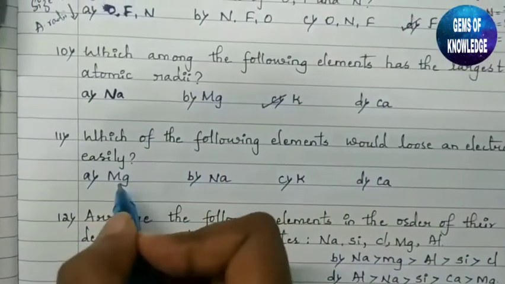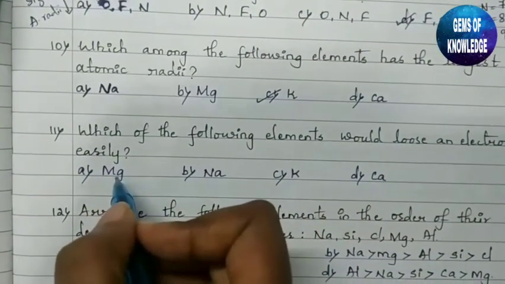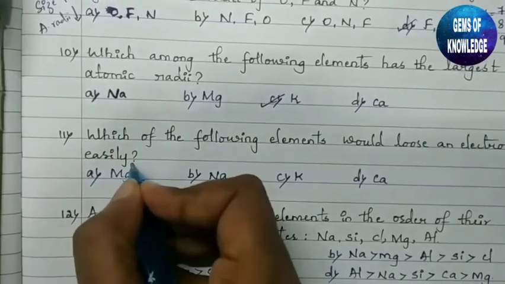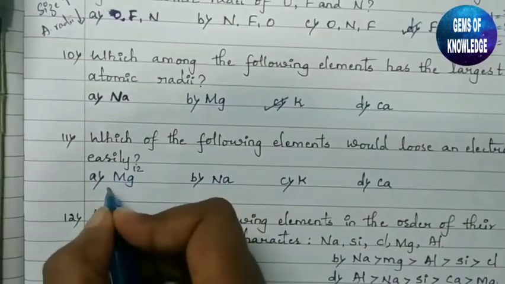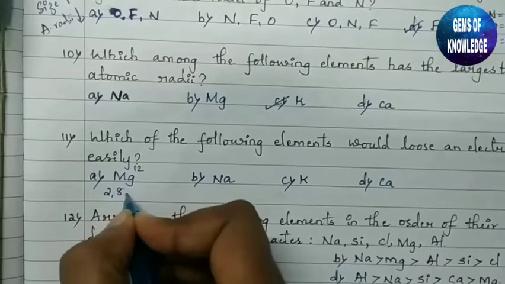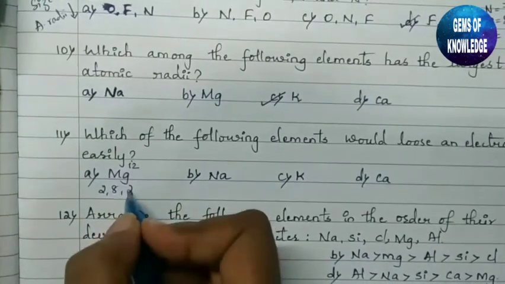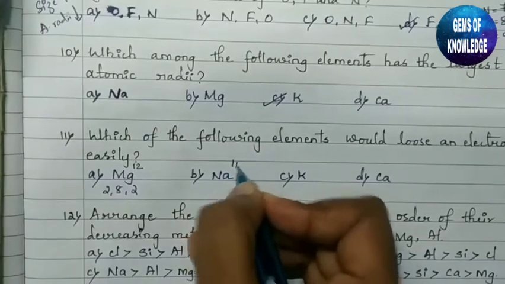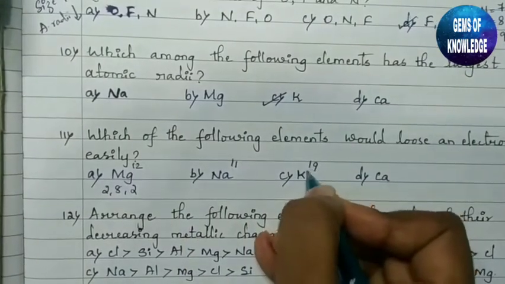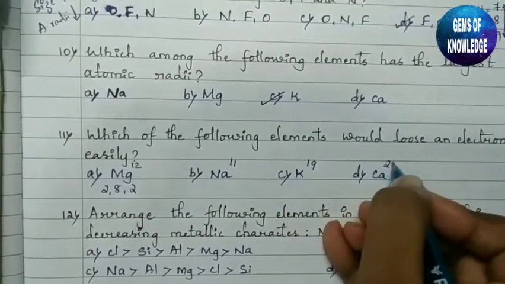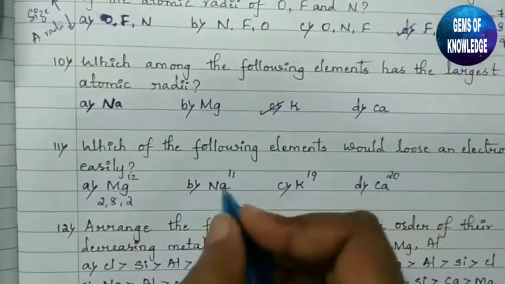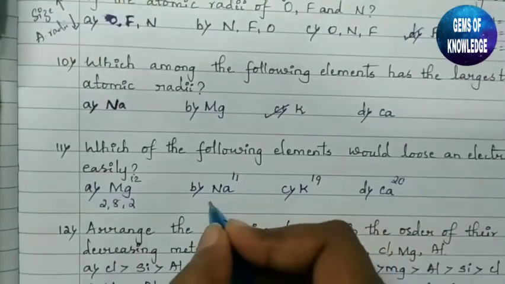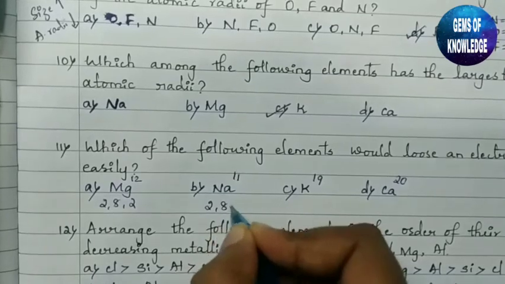So magnesium, what is the atomic number of magnesium? It is nothing but 12. So we will get 2, 8, 2. In the valence shell it has 2 electrons, whereas sodium has 11 and this has 19, potassium, and calcium has the atomic number 20. So let us write the atomic number here. Sodium has 2, 8, 1.